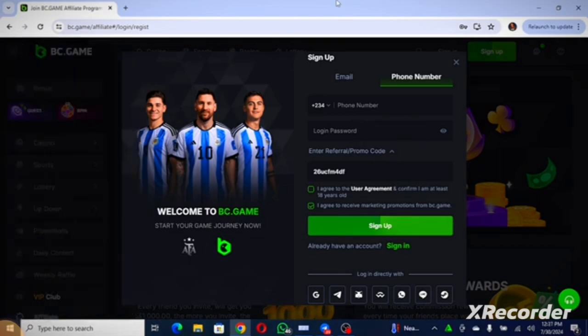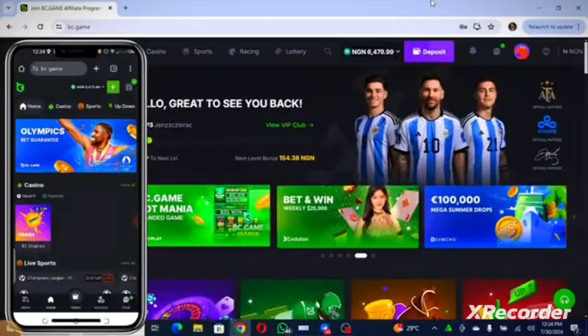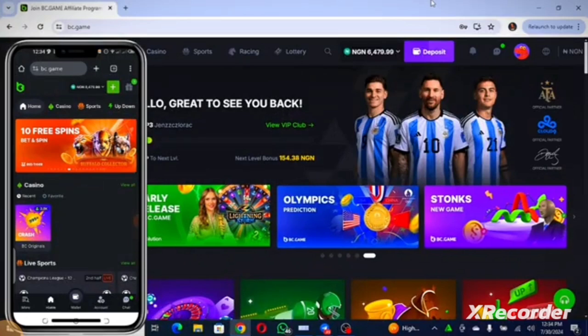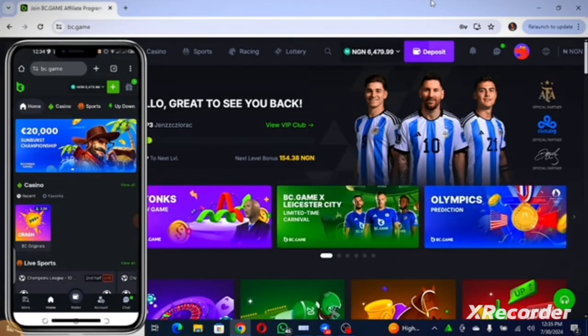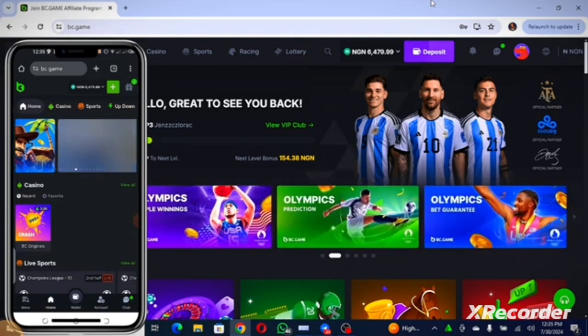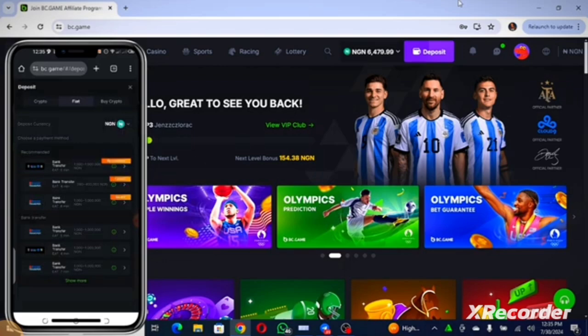After registering successfully guys, the next thing is to deposit. So at this point, I am going to log into my account to show you guys how to really deposit on this platform. Now this is my interface on my desktop and the same account on my mobile phone. To deposit on your desktop, you're going to see the deposit button, but on the phone you are going to see the plus icon. If I click on the plus icon on the mobile phone, it brings out the deposit option.